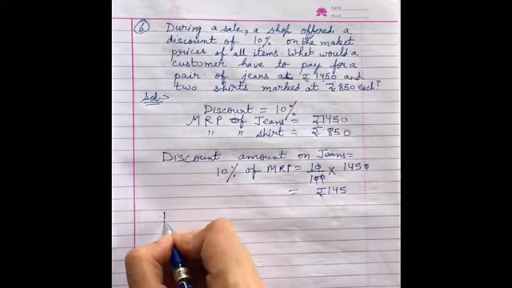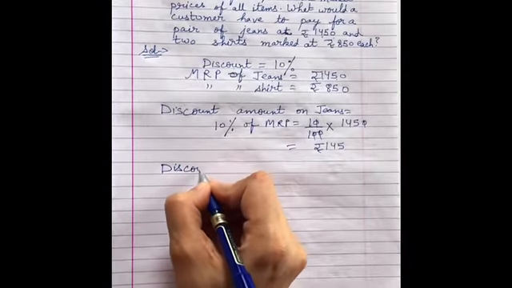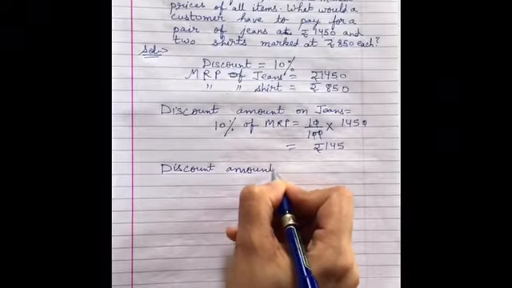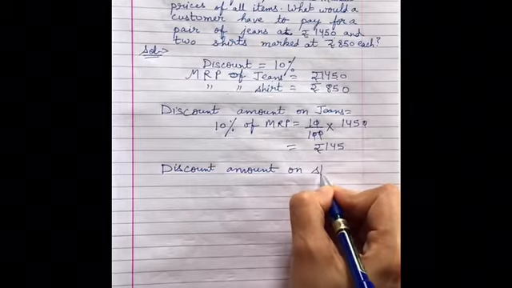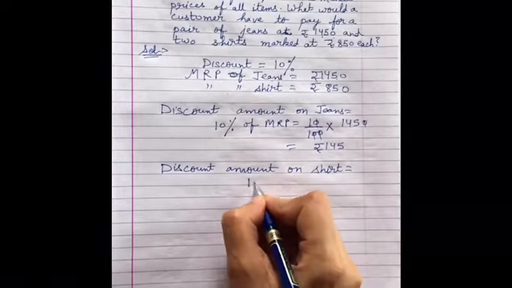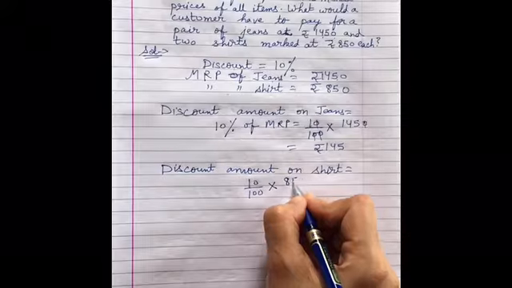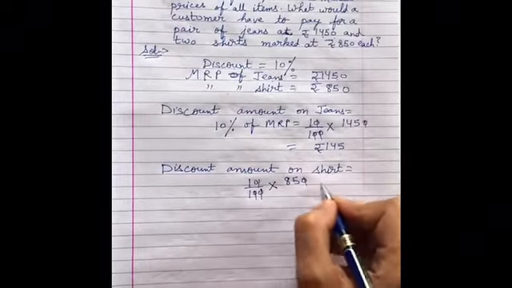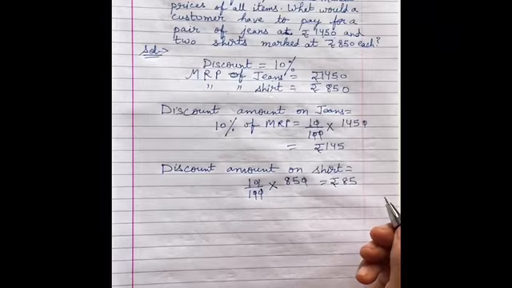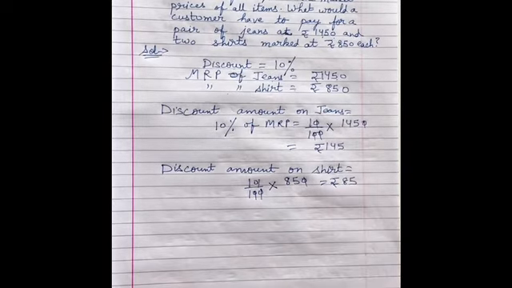Now we'll have to find the discount amount on shirt, that is again 10% of MRP. Fine, so it is rupees 85. 85 उसके एक शर्ट पर कम हो जाएंगे and 145 will be reduced on a jeans.